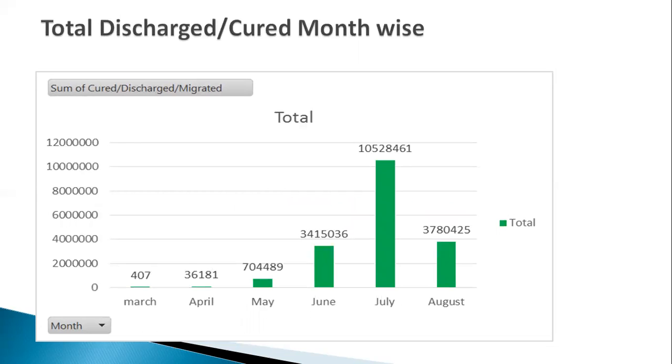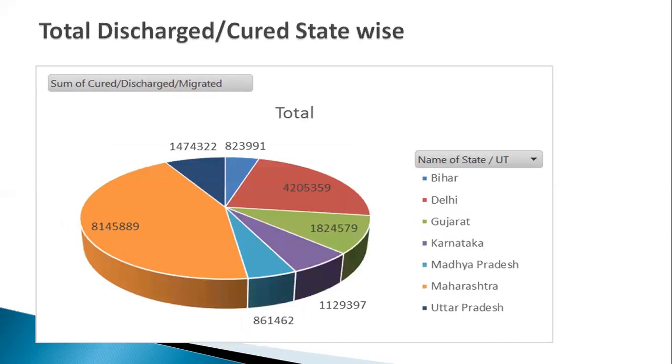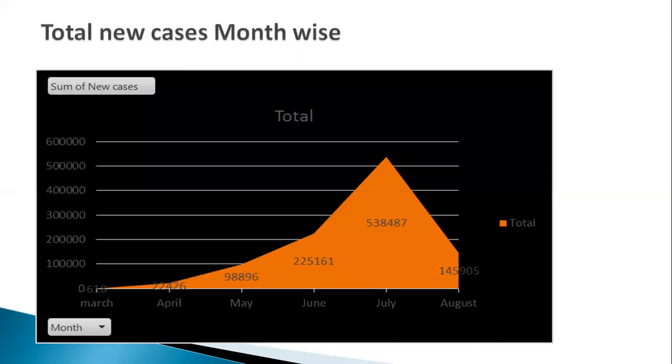This chart shows the total discharged or cured patients month-wise. In July, the total recovered or cured discharged patients are more. This pie chart shows the total discharged or cured patients state-wise. As we see, in Maharashtra the total number of cured patients is more as compared to the other states.